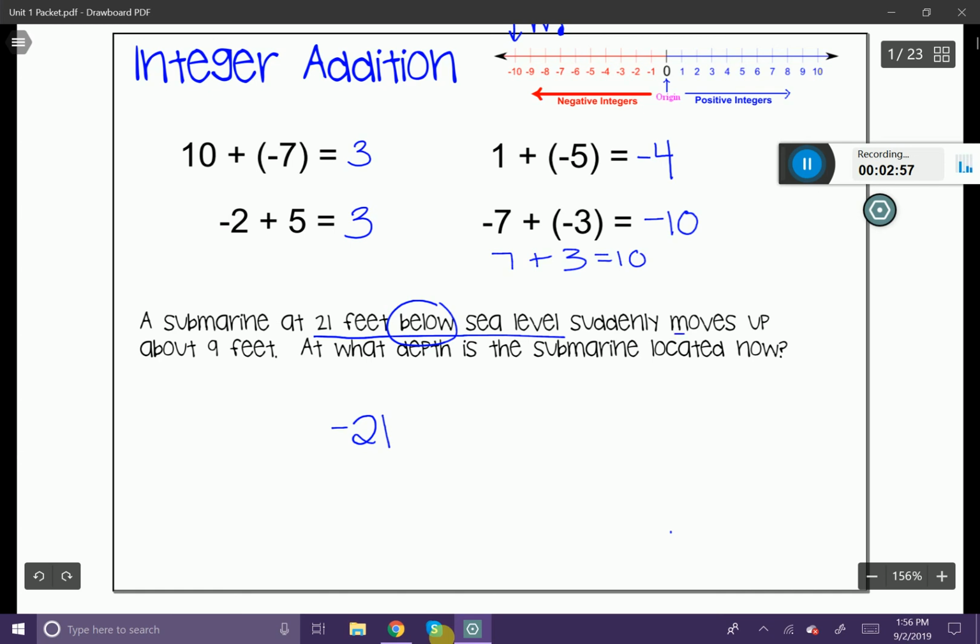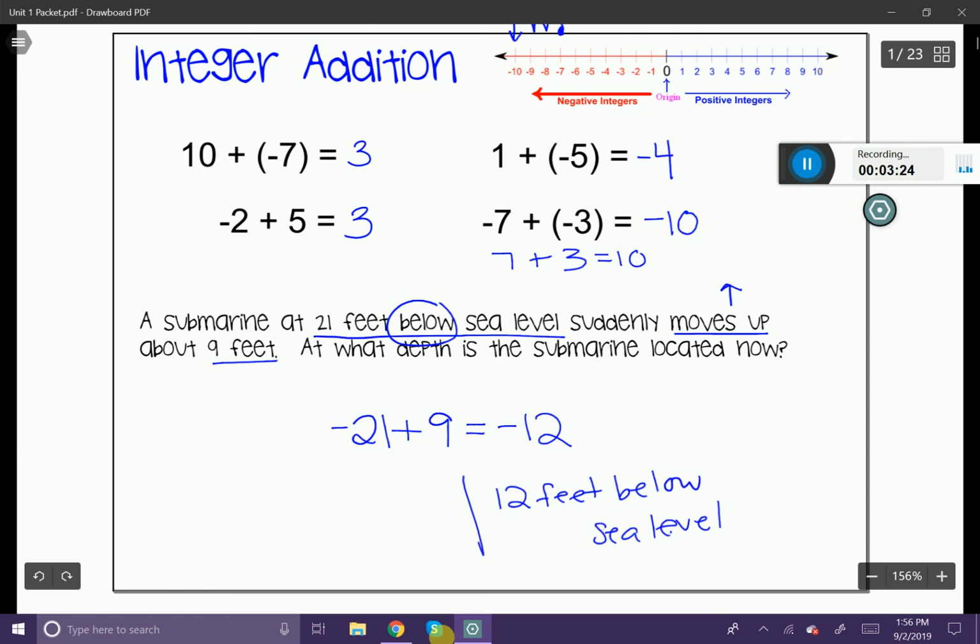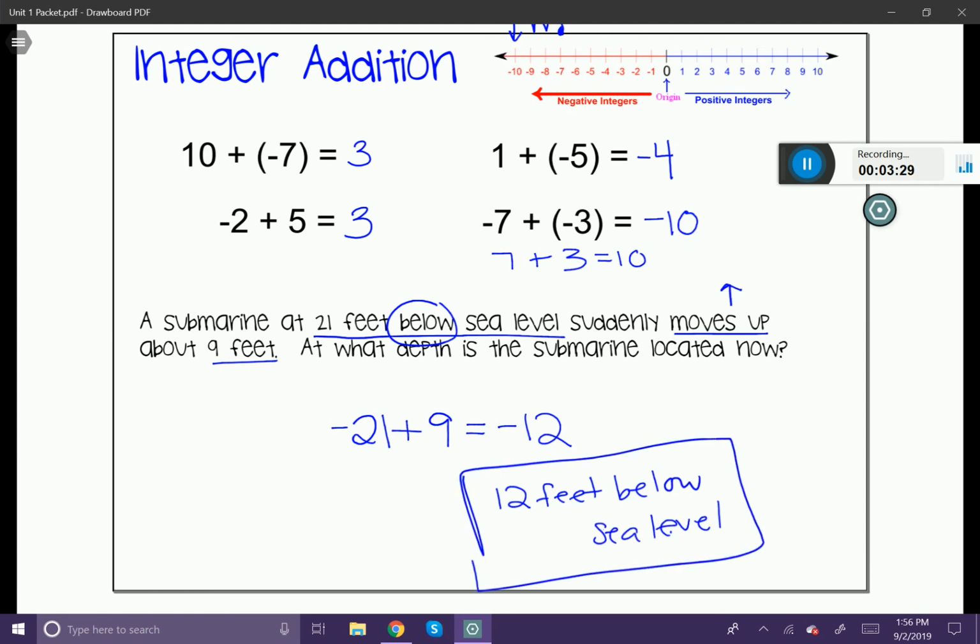And it suddenly is going to move up. Moving up means we're adding. So we're going to add 9 feet. When we add those 9 feet, that's going to lead us to negative 12. So to answer the question, at what depth is the submarine located now, we are 12 feet below sea level. It wouldn't necessarily make sense to say, oh, we're negative 12 feet, although technically you could say that if you wanted to. But a better way to say it is 12 feet below sea level.